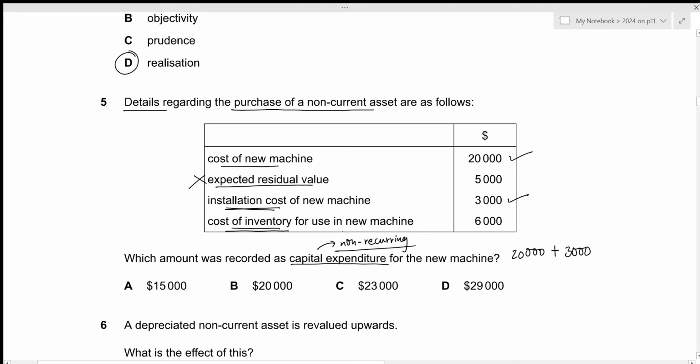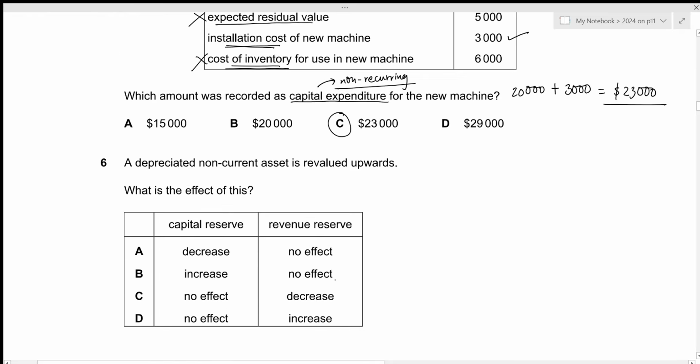Then we have the cost of inventory for use in the new machine. So these are the inventories that will be used within this new machine. But remember, this will be recurring in nature, because after we finish the current lot of inventory, we will have to purchase it again during the same year. So the nature of this cost of inventory is recurring, which is part of our revenue expenditure, not capital expenditure. So we can ignore this, which means that the total capital expenditure is just going to be 23,000. That is the answer we're looking for, which is given by option C. That's all for the fifth question. Let's move towards the next one.